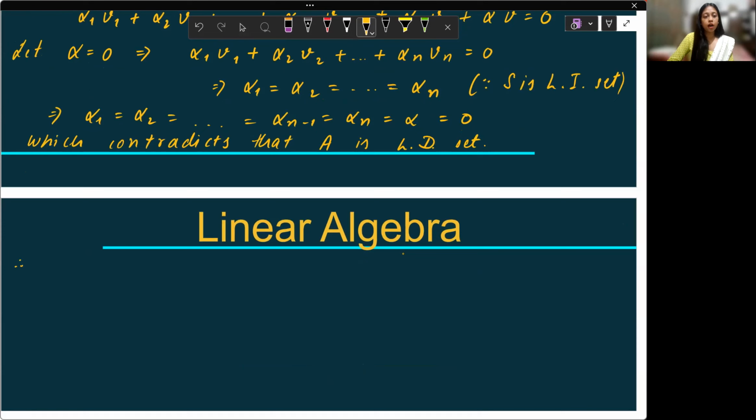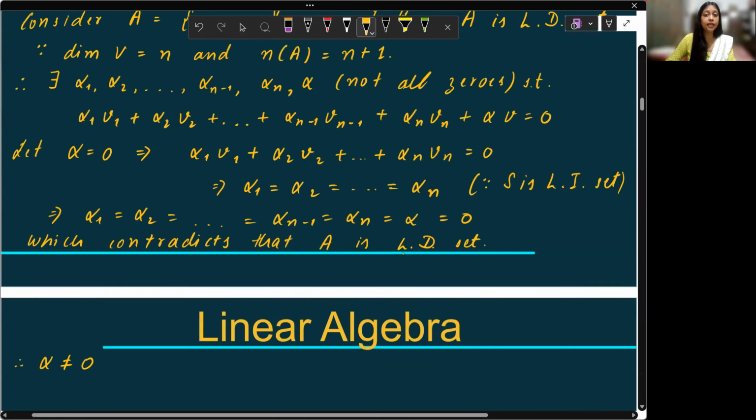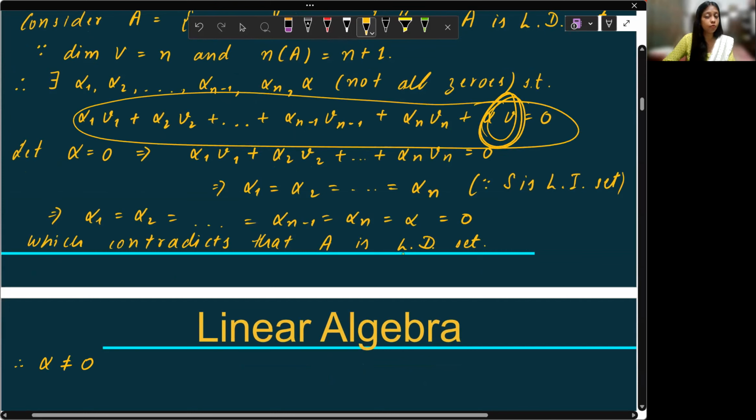Therefore, alpha is non-zero. If alpha is non-zero, I can easily find this v from this equation.